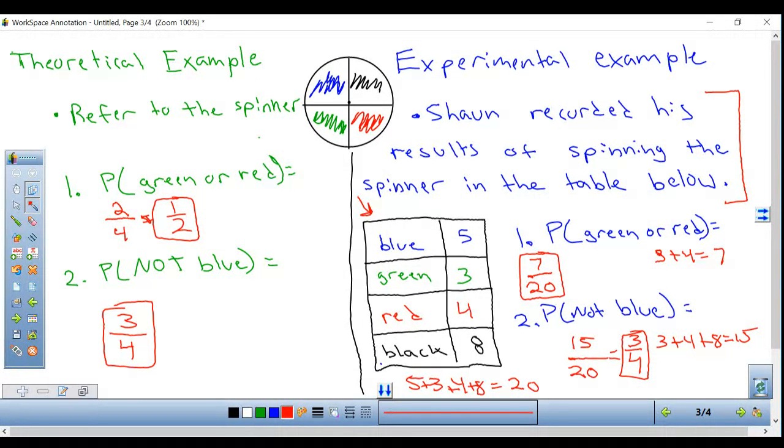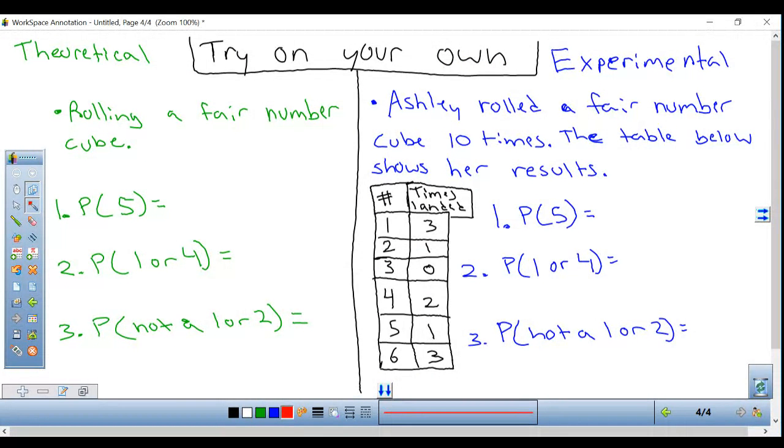Okay. On the next page, y'all are going to try some on your own. On the left is theoretical examples. On the right is experimental probability based on an experiment. So go ahead and pause the video and get started.